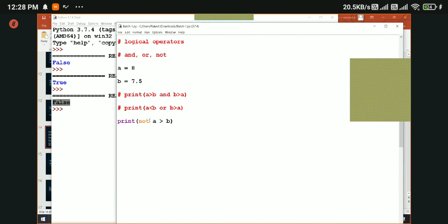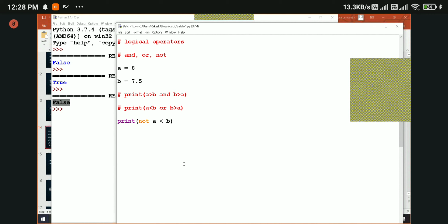So this NOT operator will check this condition. If the condition is true, it will return false. If the condition is false, it will return true. Okay. Initially, A greater than B is a condition that is true, but when we are using NOT operator, we got false, right? We change the condition here.